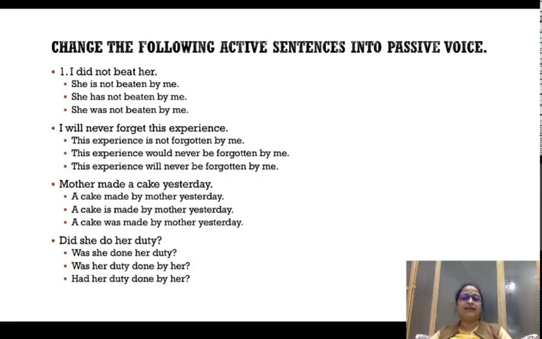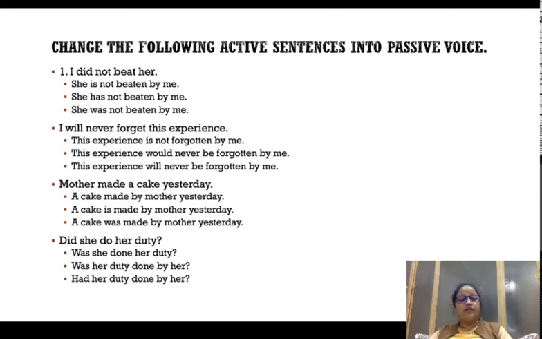Mother made a cake yesterday. Now what is the object here? It is not yesterday. Please remember, yesterday is not a noun or a pronoun. Cake on the other hand is a noun, and hence it is an object. Mother made a cake is an active voice sentence. Made is the second form of root verb make, hence the tense is simple past tense. A cake is going to come first, mother is going to go before yesterday, and it's going to read like this.